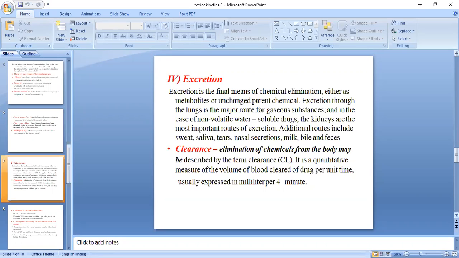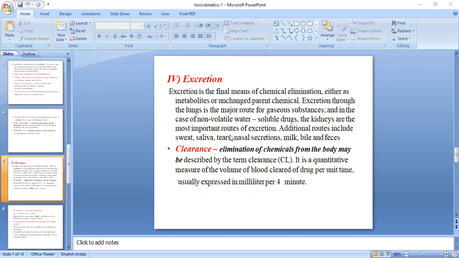Clearance is a quantitative measure of the volume of blood cleared of drug per unit time. Remember, this can be asked as a 2 marks question. Clearance is quantitative, not qualitative. It depends on how much drug the person has consumed.